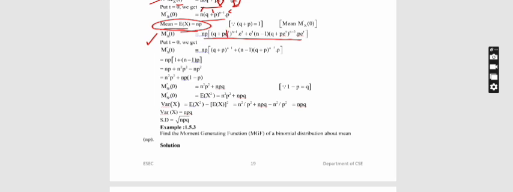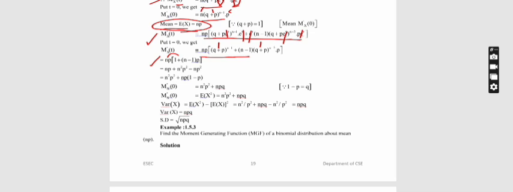So all the e power t will become 1. I will remain with np (q plus p) the whole power n minus 1 plus (n minus 1)(q plus p) the whole power n minus 2 into p. Here I am denoting the q plus p value as 1, so both the values will become 1. So I will remain with np of (1 plus n minus 1 into p). Now substitute this np inside the bracket. So I get np plus n square p square minus np square.